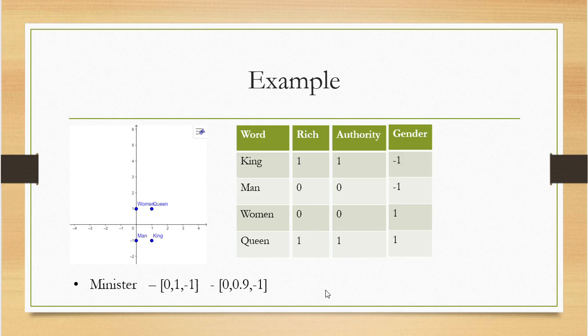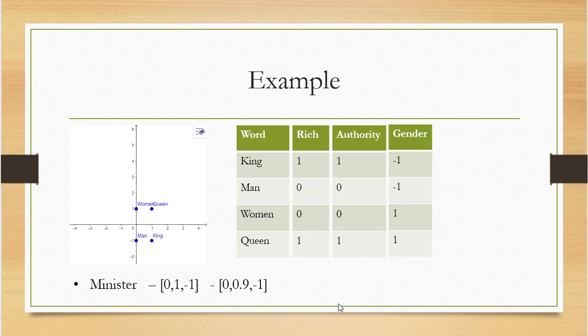If we have another word, minister. For minister, for example, minister is not rich, so the richness value is 0, and minister is also having authority, so the authority value is 1, and the gender, if we consider a male minister, is -1. So here you can represent the word minister with 0 comma 1 comma -1. This is the vector to represent the word minister.